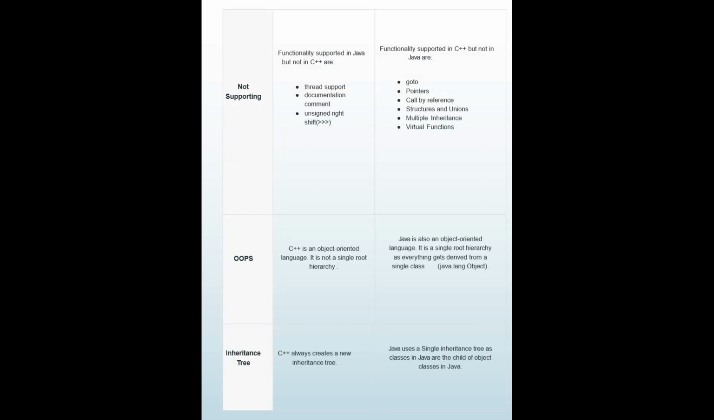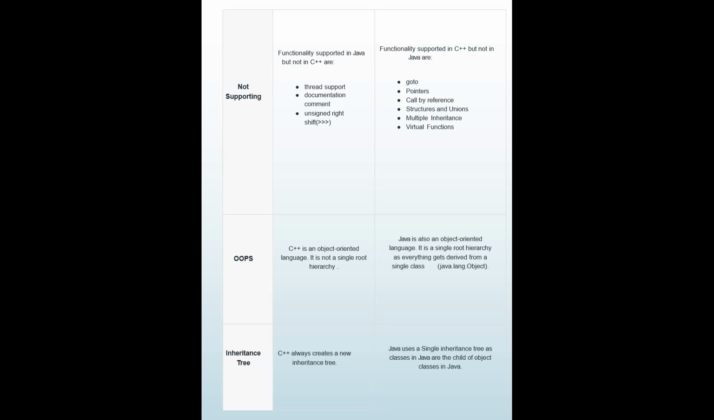Achha, this question was asked to me when I was preparing for an interview, and there was a company called Cerner. When I gave the interview, these were the questions asked to me. Okay. Functionality supported in Java but not in C++: thread support, documentation comment, unsigned right shift, right? Functionality supported in C++ but not in Java: goto, pointers, call by reference, structures and unions, multiple inheritance, virtual functions. And these questions can be asked of freshers also. If you are preparing as a fresher, these Java questions are important.